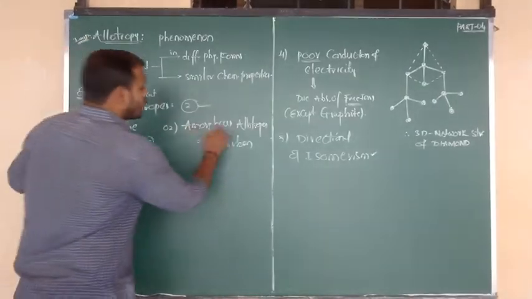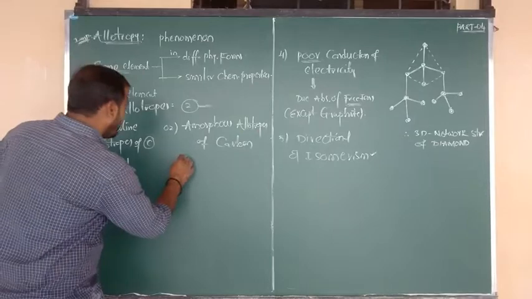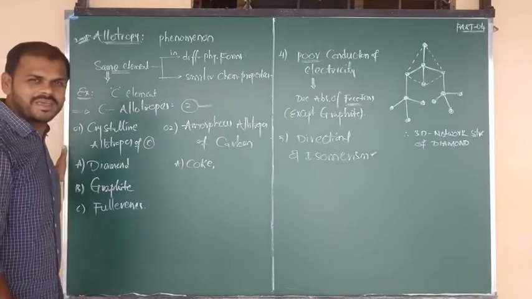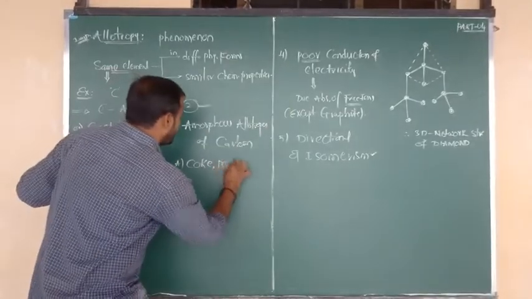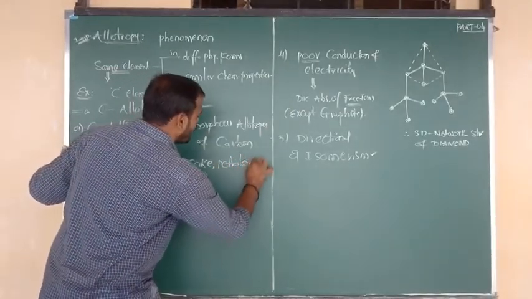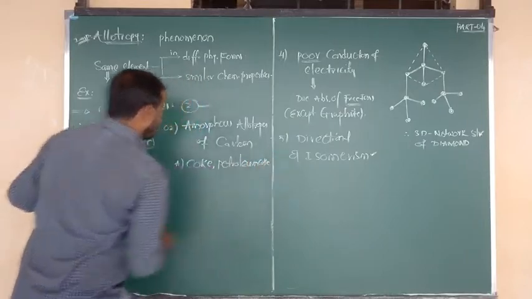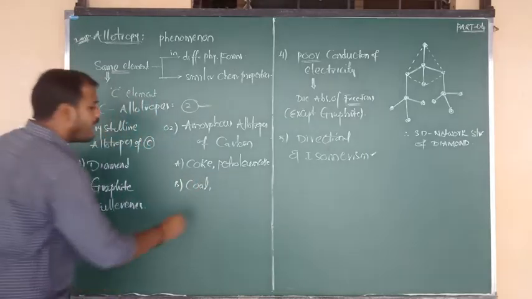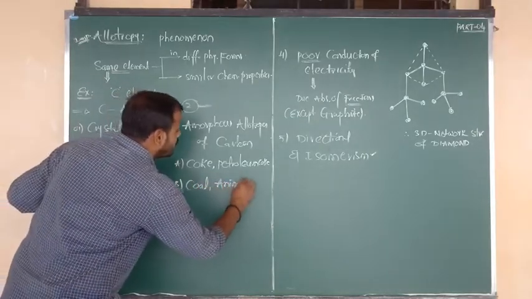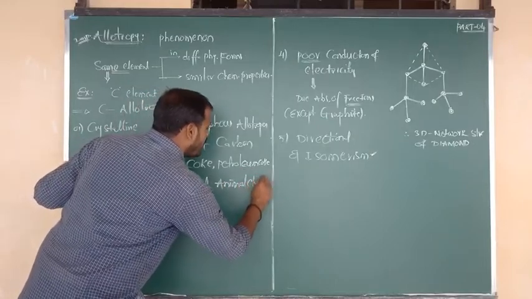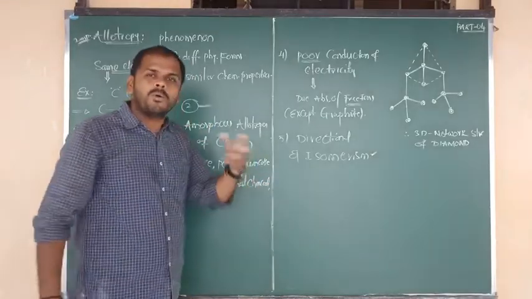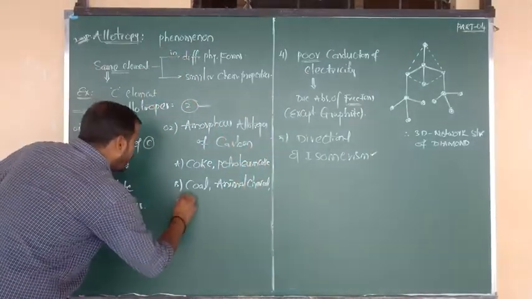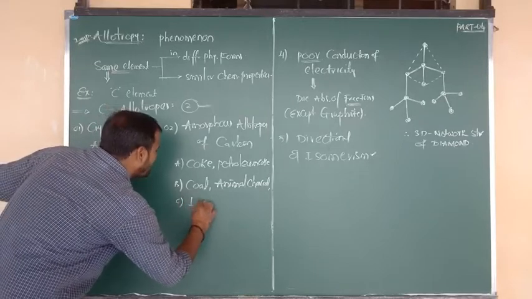Okay, fine. So what are the amorphous allotropes of carbon? I am going to tell the examples. You can consider coke, and also one more example is petroleum coke. Next, another category I am going to show you. Coal, and also animal charcoal. Sir, what is meant by animal charcoal? Animal charcoal is nothing but bone black, obtained after burning, after combustion. Next example is lamp black.